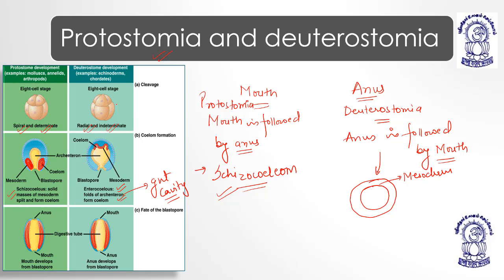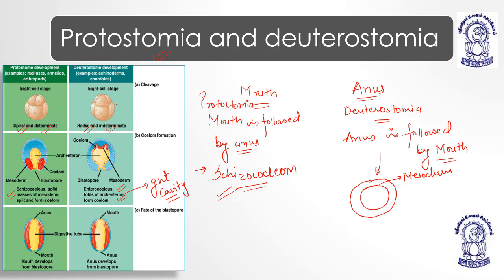All deuterostomes have which type of body cavity? Enterocoelom. All protostomes have which type of body cavity? Schizocoelom, right? And the type of cleavage in case of protostomes is spiral and determinate, and in case of deuterostome, it is radial and indeterminate.